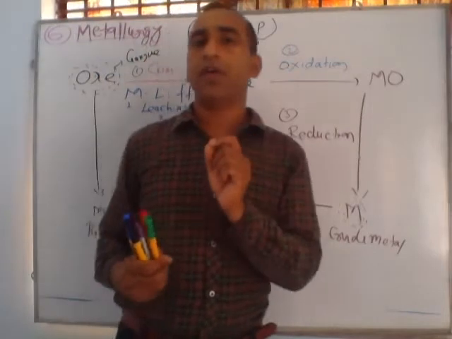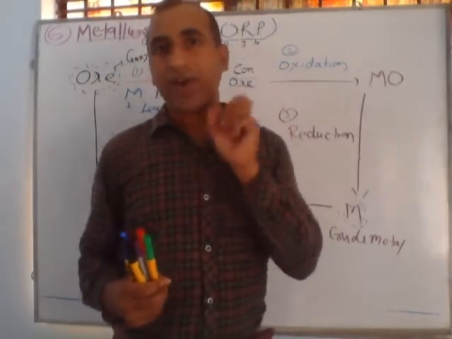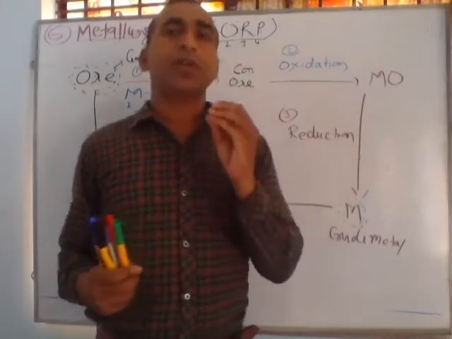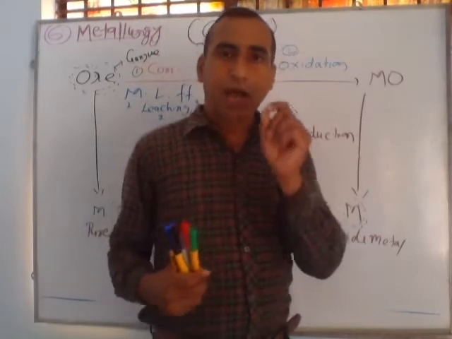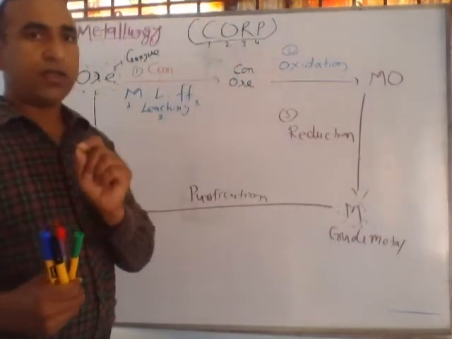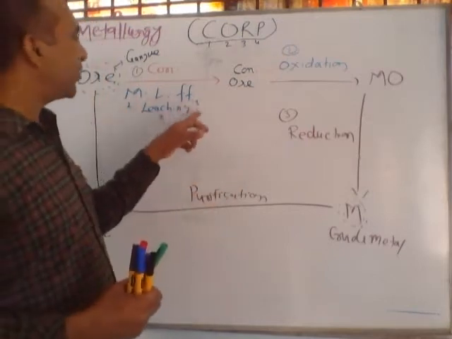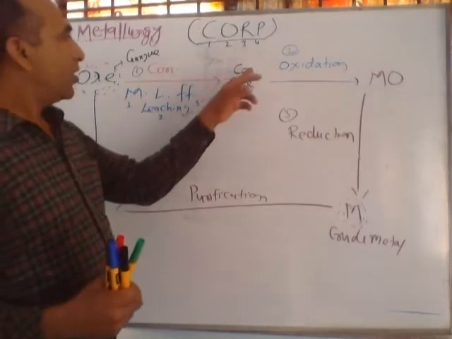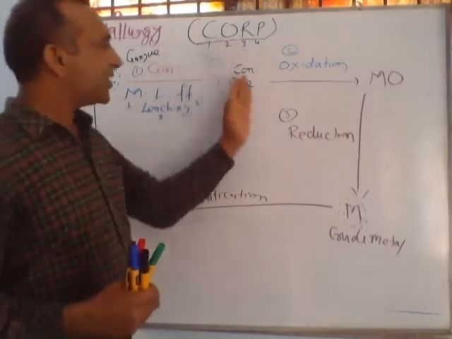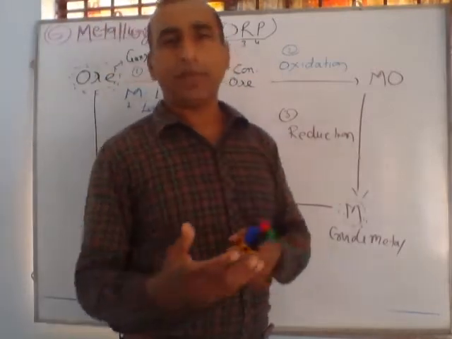Remember, if any ore is in the form of sulfur, meaning sulfide ore, just like copper sulfide, copper glance, otherwise iron pyrite, if sulfur is present with the metal, it means the ore is present in sulfide form. For that we use the flotation process. Now after this process we obtain concentrated ore after removal of some gangue particles.